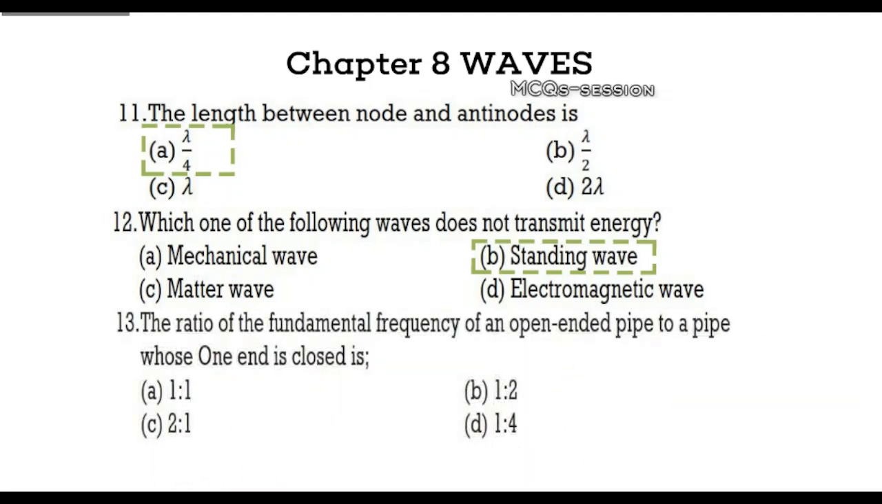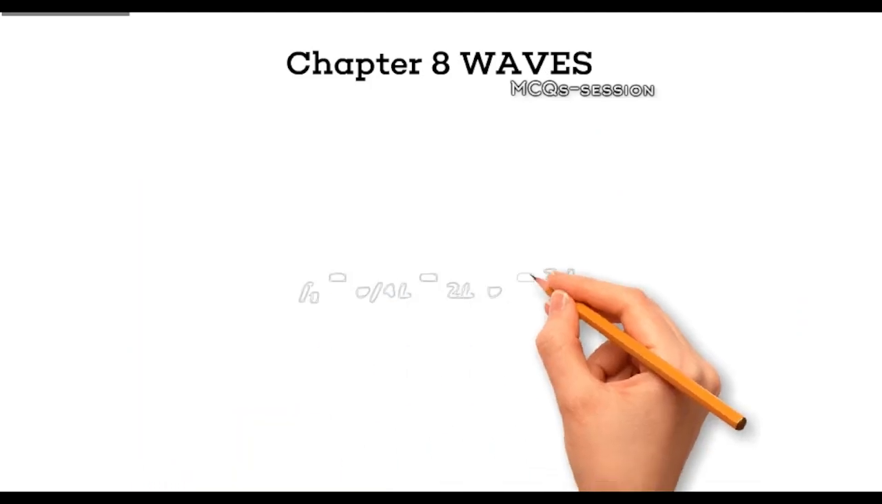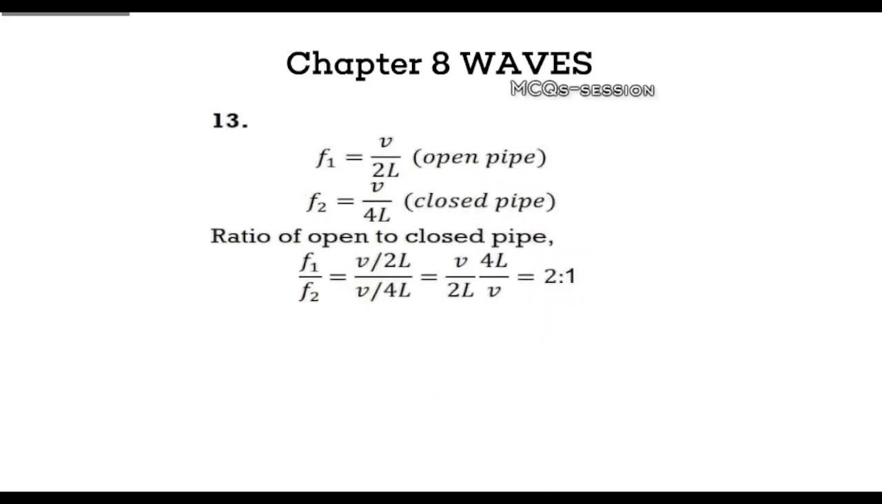Question 13. What is the ratio of the fundamental frequency of an open-ended pipe to a pipe with one end closed? Your options are A. 1:1, B. 1:2, C. 2:1, D. 1:4. Give it your best guess. Explanation: the correct answer is 2:1. The fundamental frequency of an open pipe is twice that of a closed pipe.